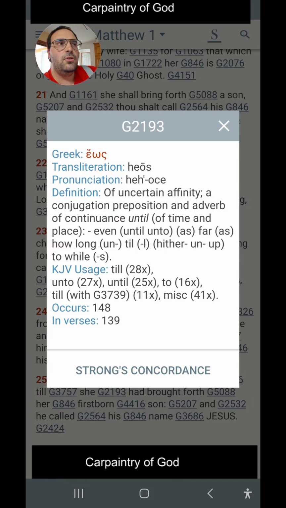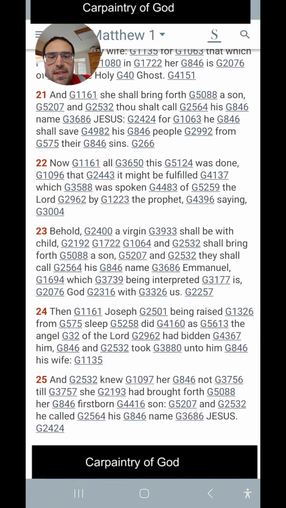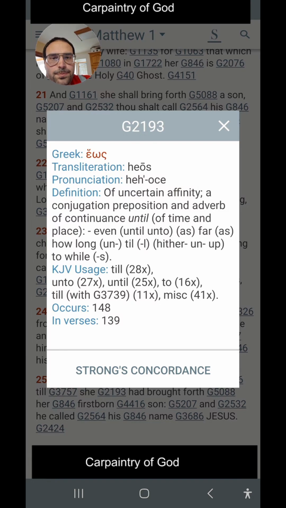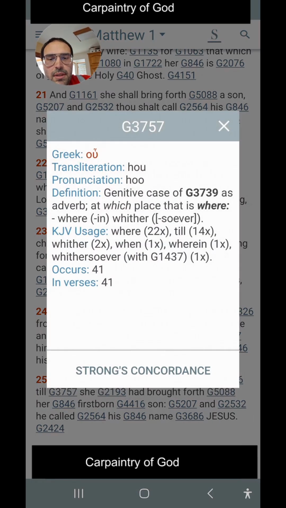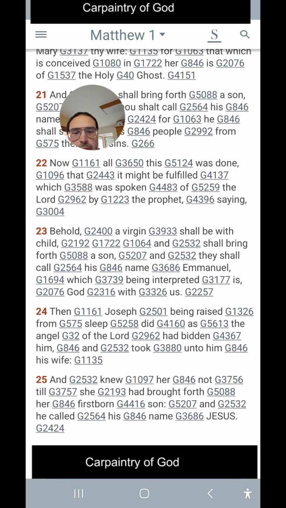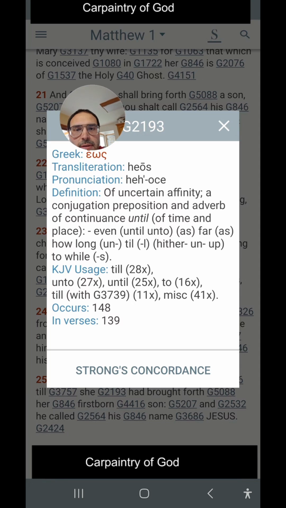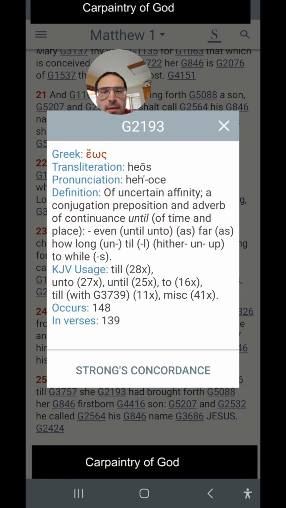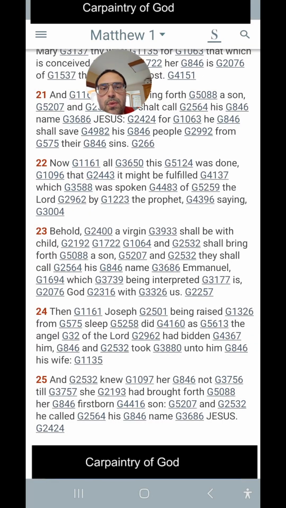It's kind of like, I don't know if anyone knows Japanese, the words in English are kind of switched regarding what is said in Japanese. So this is Heōs hou. But the Heōs part means until, of time, even as far as, how long, until, hitherto, up until, while. So that's what the word means.